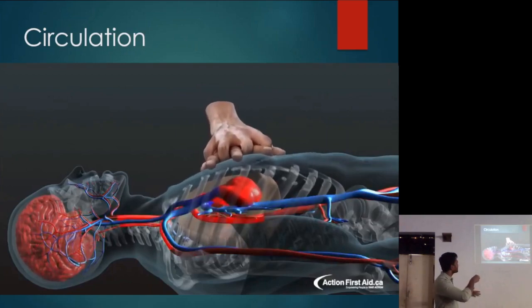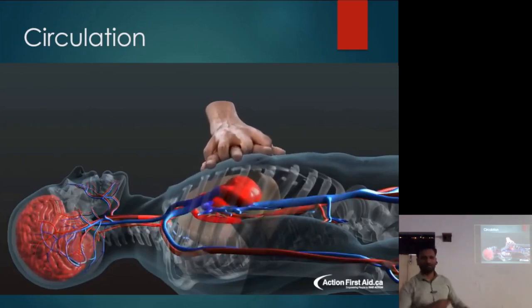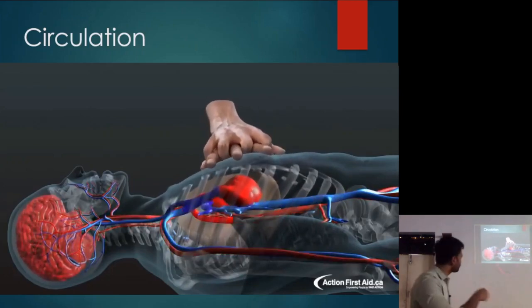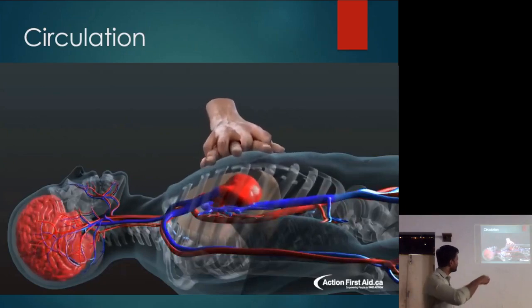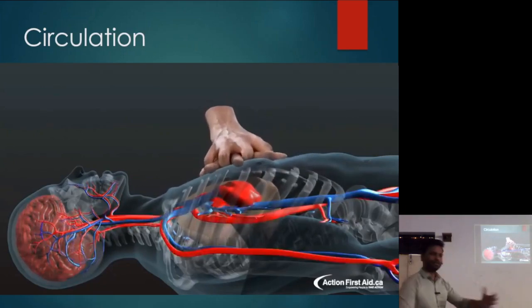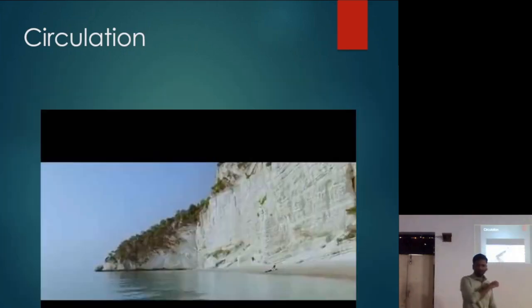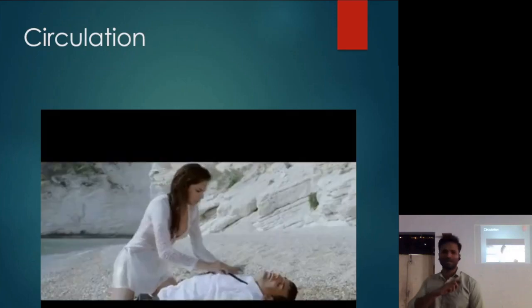Once the blood has reached the extremities, the venous return starts. Okay. So initially it might take some time for the venous return to take place, but you have to keep compressing, and then when you compress, the blood is pushed out. When you allow it to recoil, the venous return occurs. Okay. So now you tell me, is this the correct way of CPR?